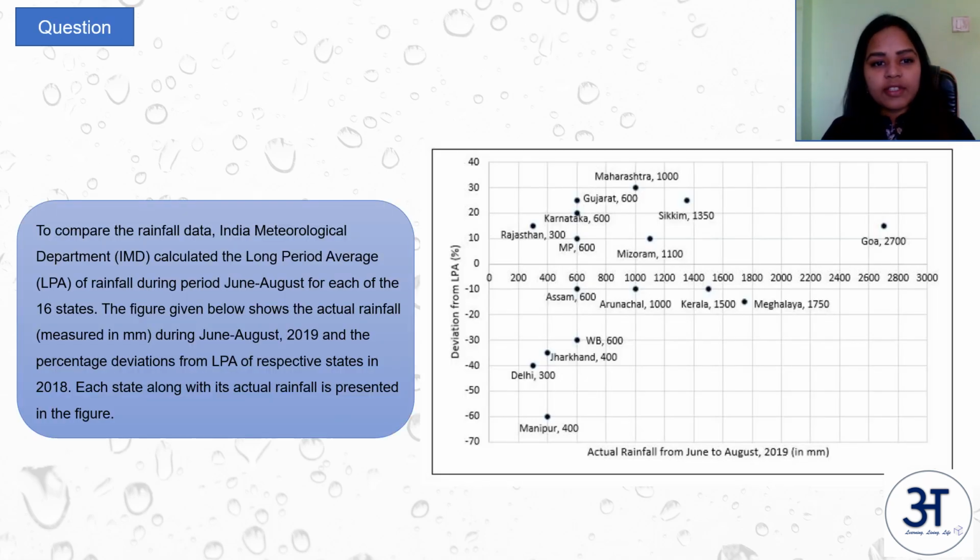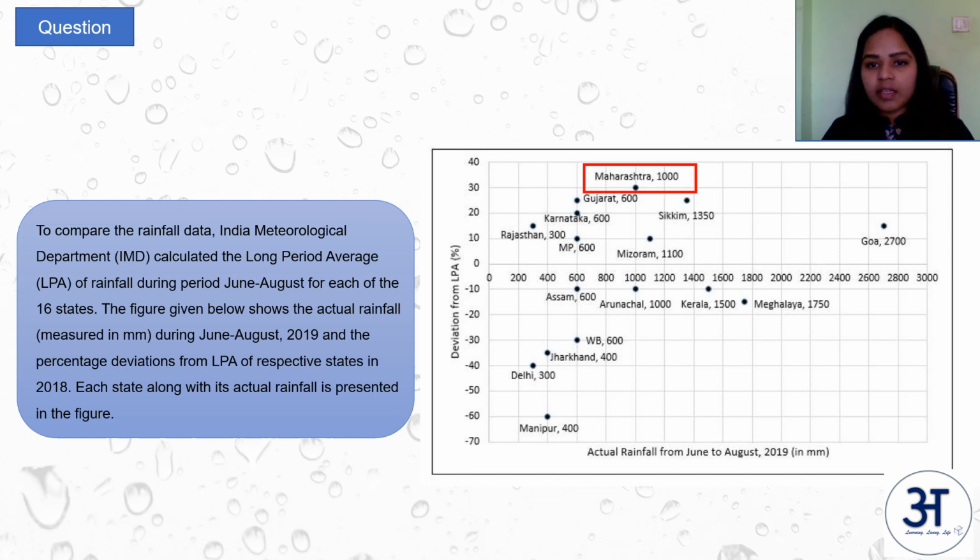To compare the rainfall data, IMD calculated long period average LPA of rainfall during the period June to August for each of the 16 states. The figure below shows the actual rainfall measured in mm during June to August 2019 and the percentage deviations from LPA of respective states in 2018. Each state along with its actual rainfall is presented in the figure.